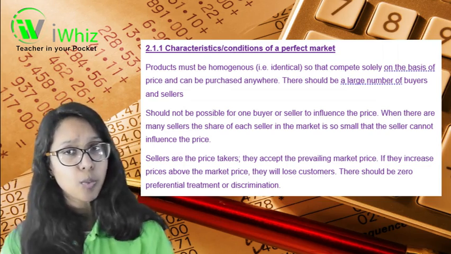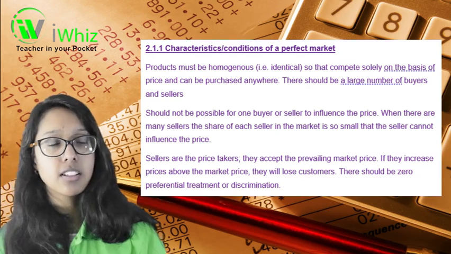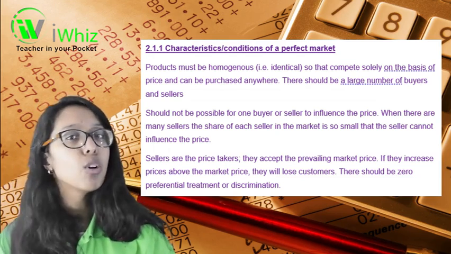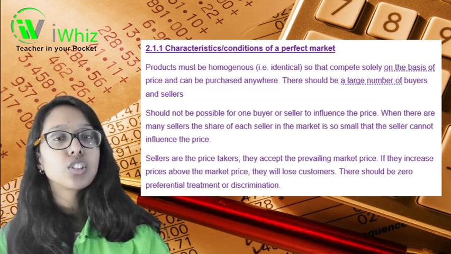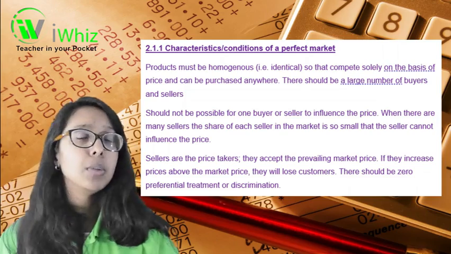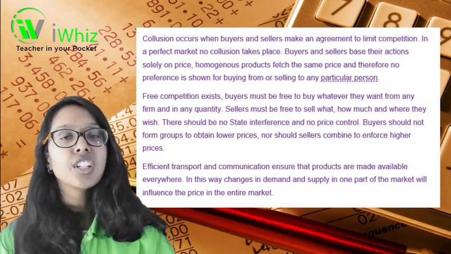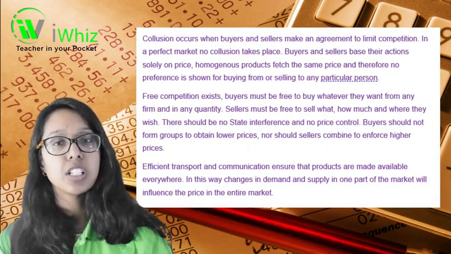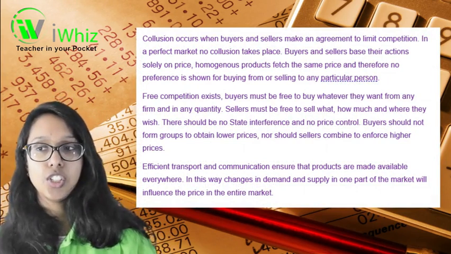If they increase prices above the market price, then they'll lose out on customers. So there should be zero preferential treatment or discrimination against buyers or with regards to the goods that are being sold. Collusion occurs when buyers and sellers make an agreement to limit competition.